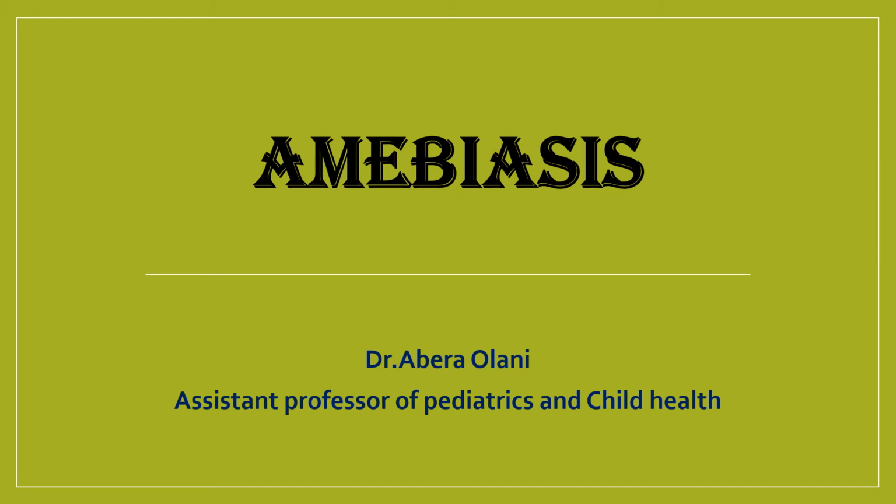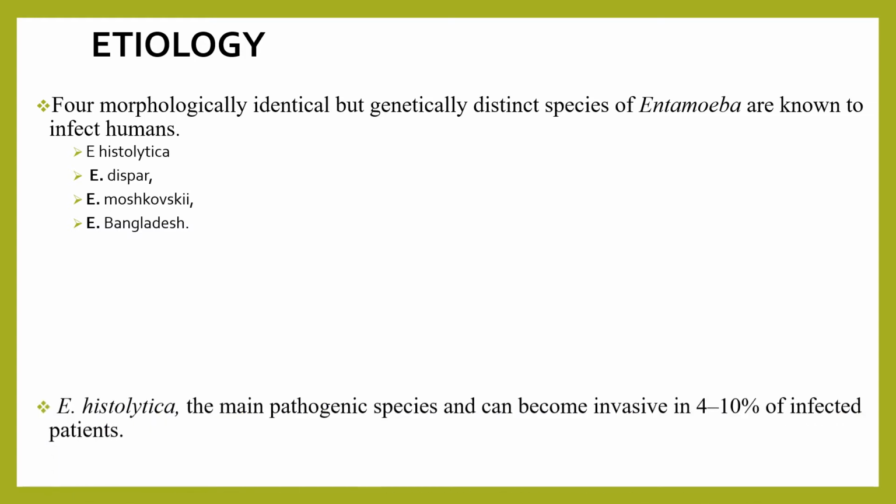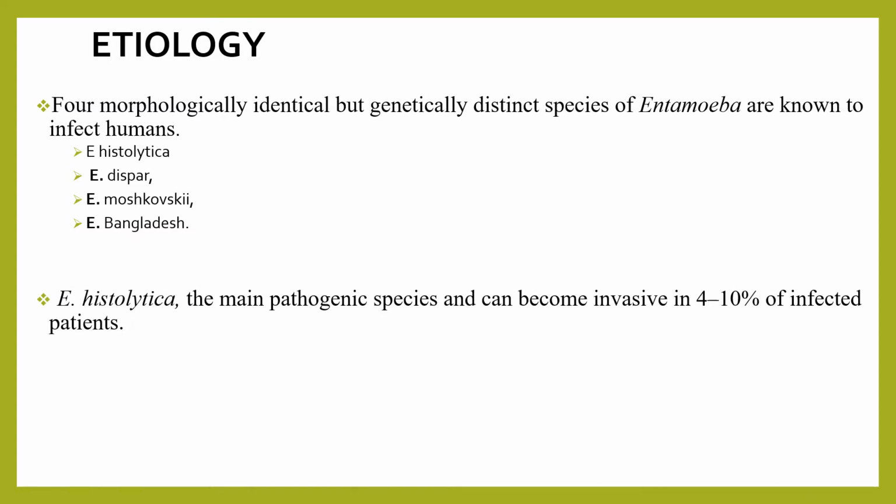Hello everyone, today's lesson is about Amebiasis. Four morphologically identical but genetically distinct species of Amoeba are known to infect humans. They are Entamoeba histolytica, Entamoeba dispar, Entamoeba moshkovskii, and Entamoeba bangladeshi. Entamoeba histolytica is the main pathogenic species and can become invasive in 4 to 10% of infected patients.